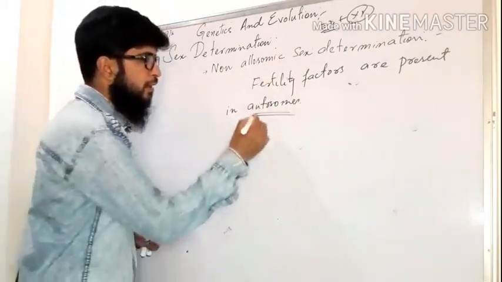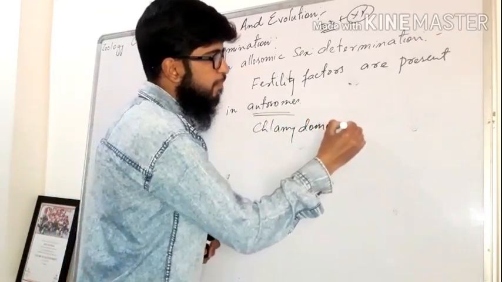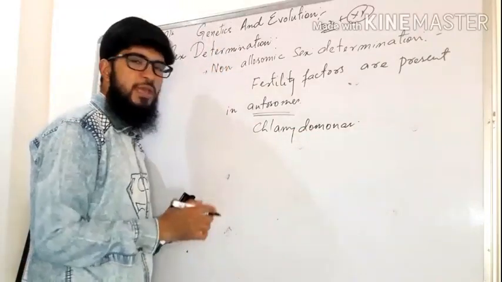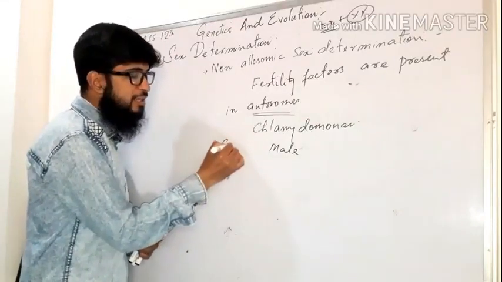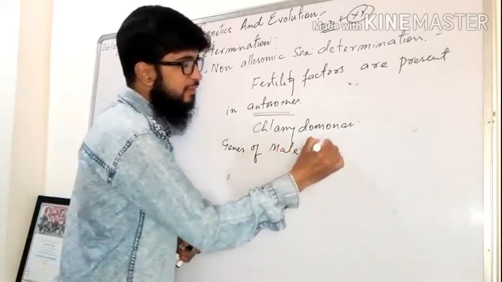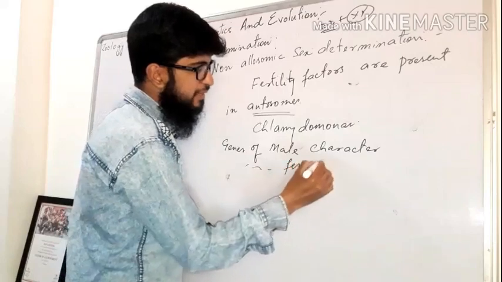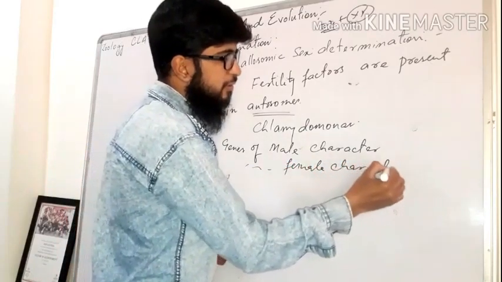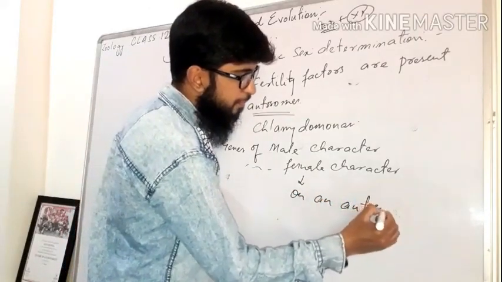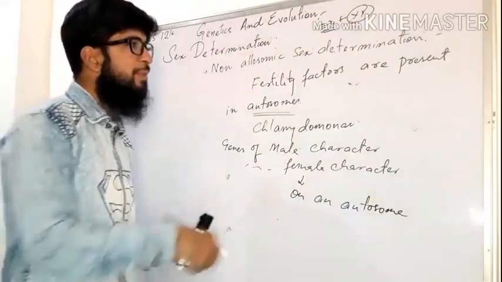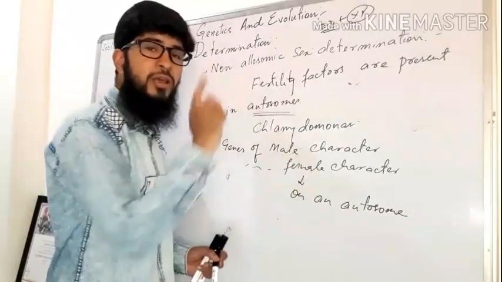For example, we have an example of chlamydomonas. What happens in chlamydomonas? The genes of male character and the genes of female character are present on an autosome, right? So there is no separate sex chromosome, but on the normal chromosomes there may be the genes which represent the male character or female character.